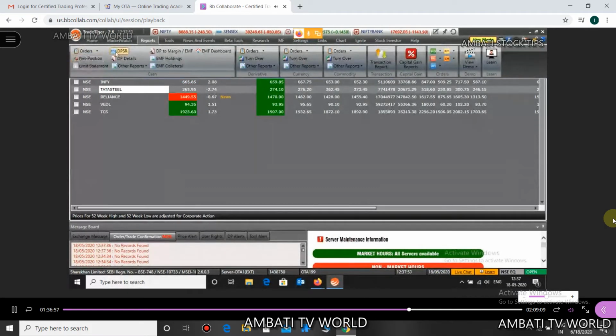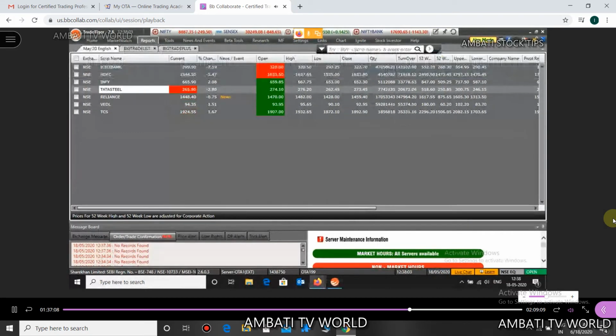Okay, that's it. These are the important icons under the cash tab. Any confusions, any questions here?